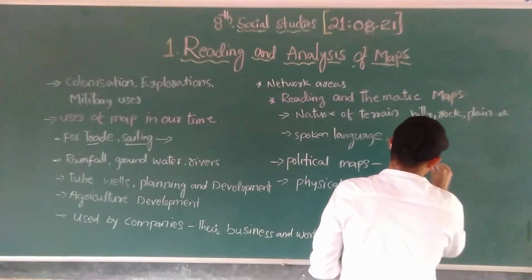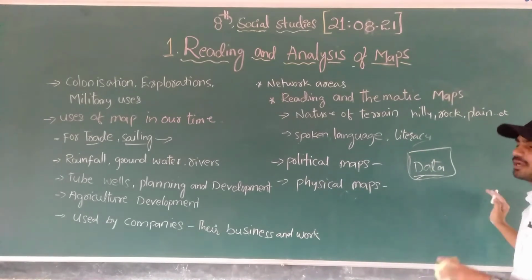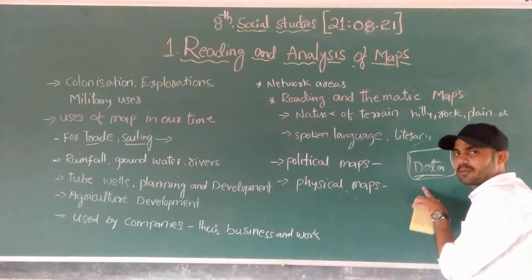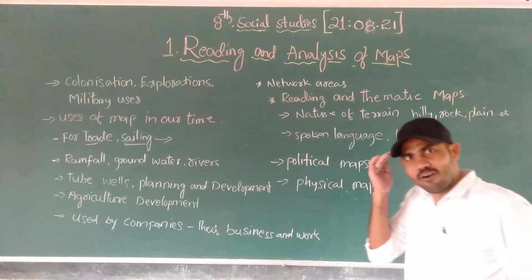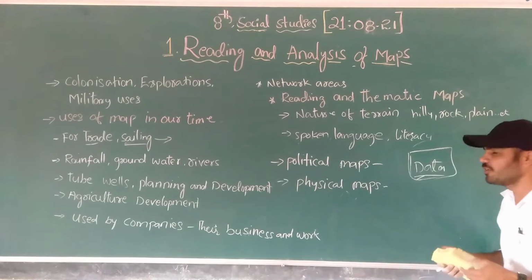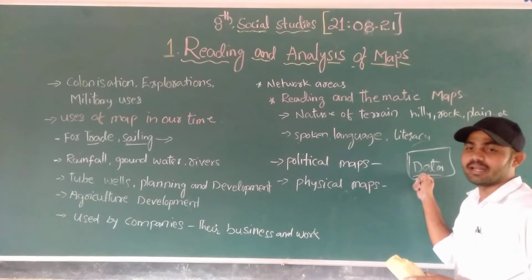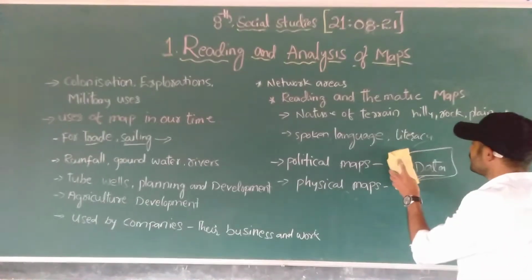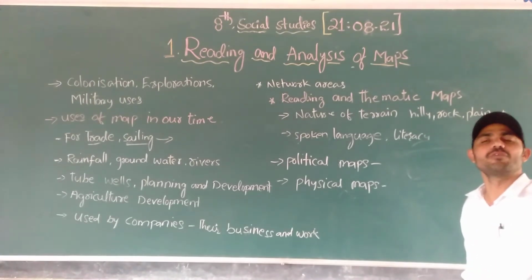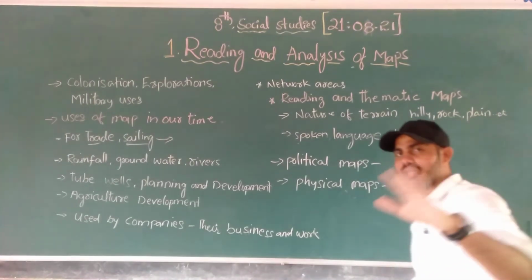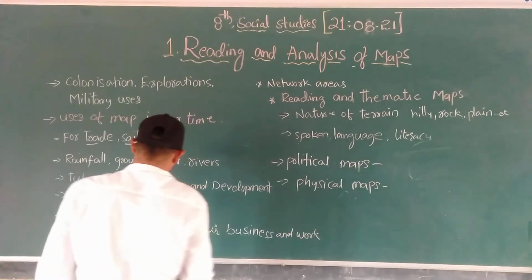Do you have any idea? Data. This is the most important thing, and everyone has to know about data privacy all over the world, except our Indians. Why? Because we don't have much sense. Everything we use, we give permission, but this is the most expensive data. Because by using this, what kind of product you have to buy, what kind of product you have to use, everything is decided by a third person. But you don't know. But okay, let it be.